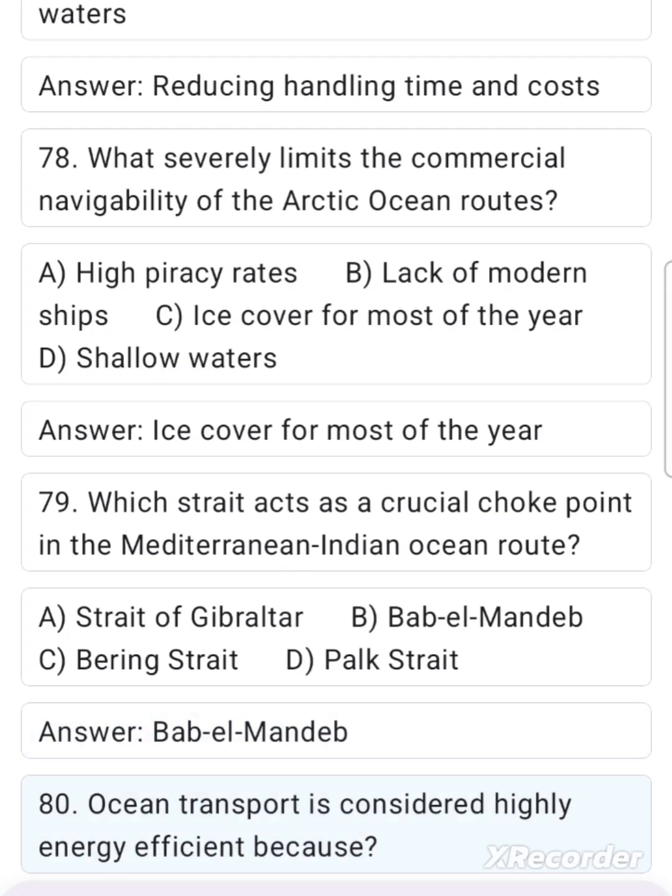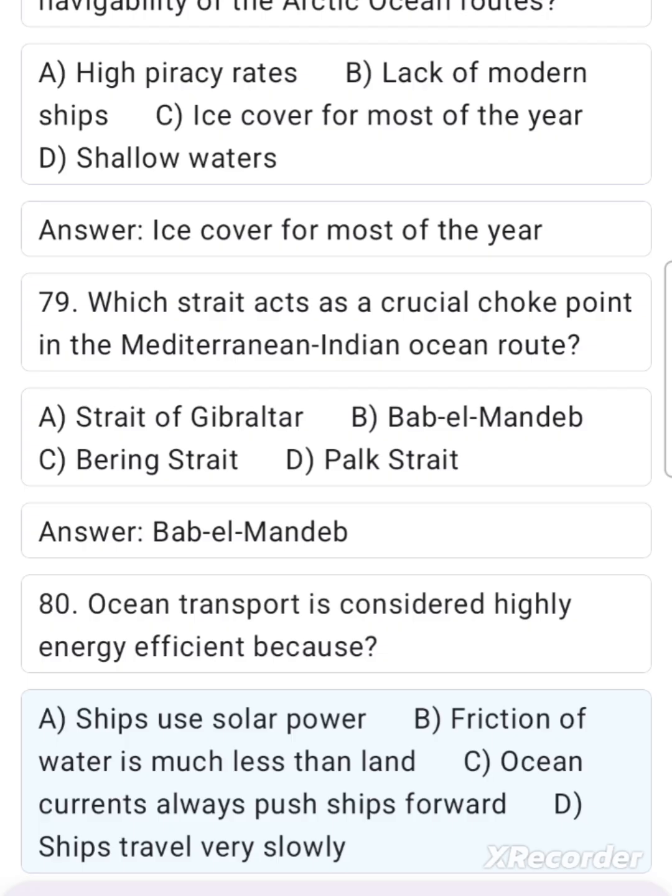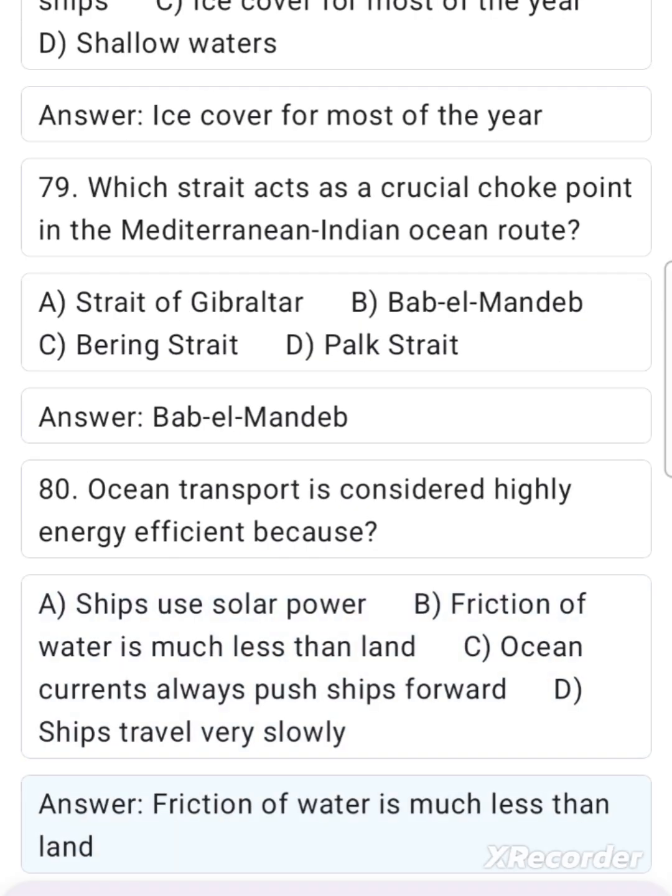80. Ocean transport is considered highly energy efficient because A. Ships use solar power, B. Friction of water is much less than land, C. Ocean currents always push ships forward, D. Ships travel very slowly. Answer. Friction of water is much less than land.